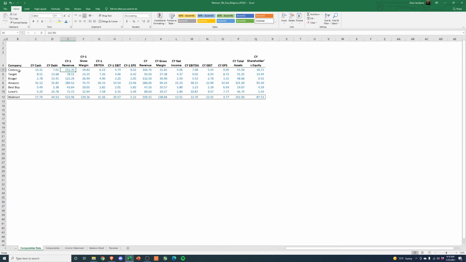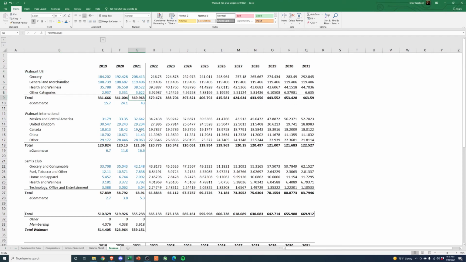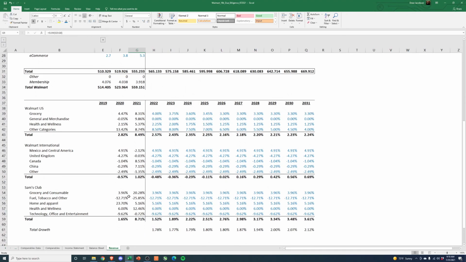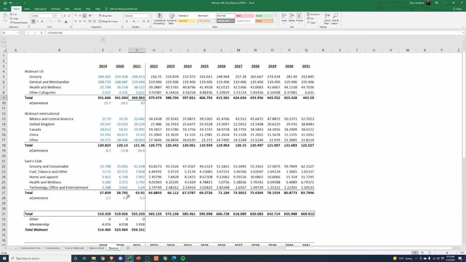So another way to look at it, and if we look at Target, they're doing 78 billion in revenue, so they're not even close. Walmart is already way, way larger than Target. So can they maintain that lead and keep growing? Have they already penetrated all their markets? Are they saturated? Is their growth really just going to trickle to a stop? All things to think about, but that'll wrap it up for this video, just showing you how to pull the data in and a few ways to think about it as you make your projections for the revenue. So next video, we'll pull this into the DCF and we'll finish off the assumptions and come to a conclusion on Walmart. Thanks.